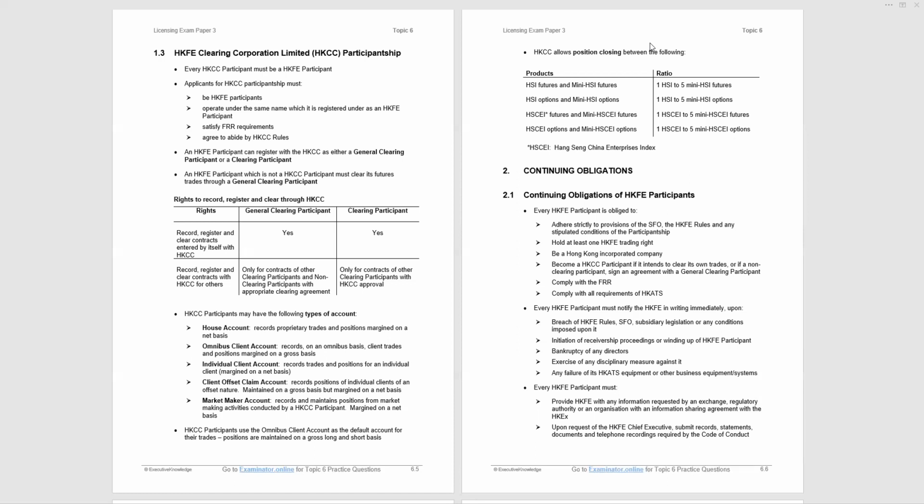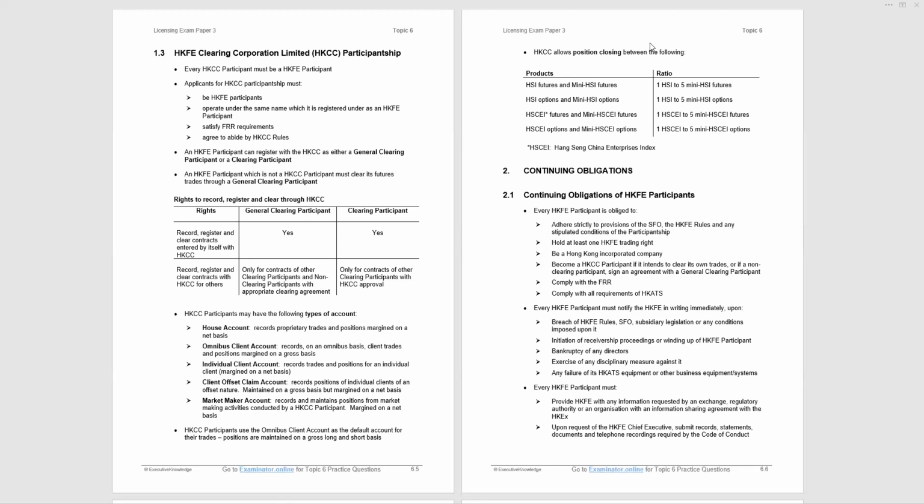Now, applicants for clearing participantship must be, as I've just said, first of all, futures exchange participants, operating under the same name which is registered as a futures exchange participant. You can't have a different name for the clearing operation than for the actual trading operation. They must be the same. You must satisfy the financial resource requirements and agree to abide by the clearing house rules.